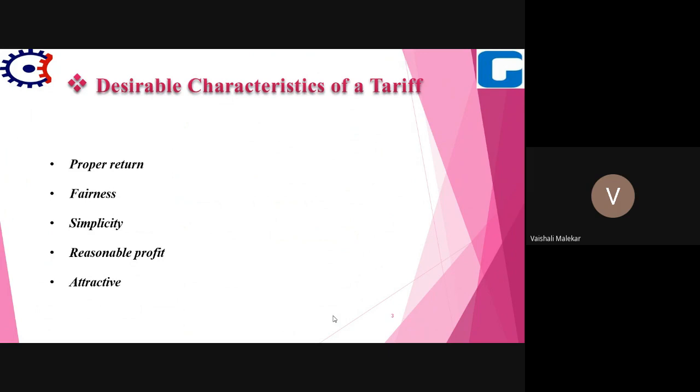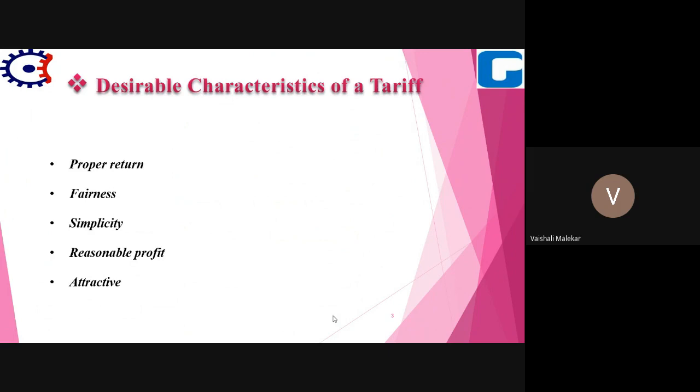Big consumers should be charged at a lower rate than the small consumers. This is because the increased energy consumption spreads the fixed charge over a greater number of units, thus reducing the overall cost of producing electrical energy.